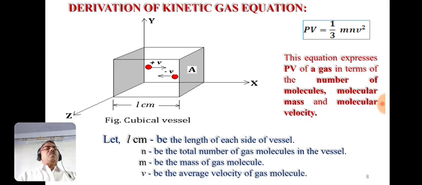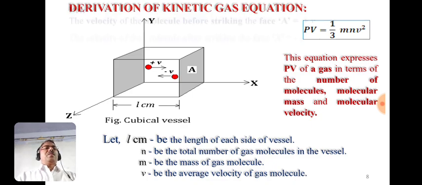Then how many molecules are moving along this particular side, parallel to the x-axis? If there are n molecules in this cubical vessel, then n by 3 molecules are moving along this direction, or hit the face A. So we should remember these things.